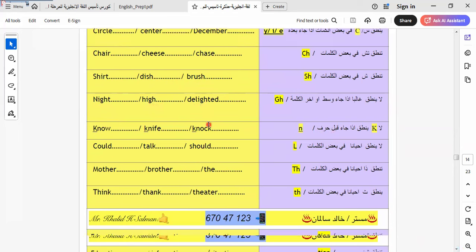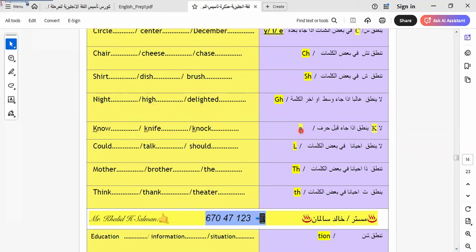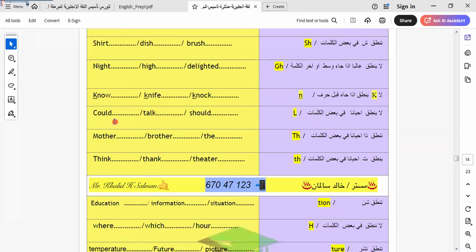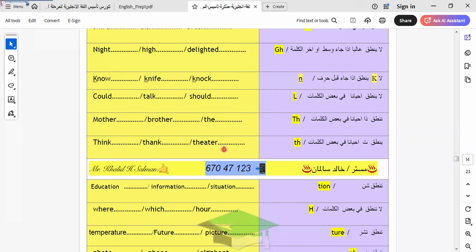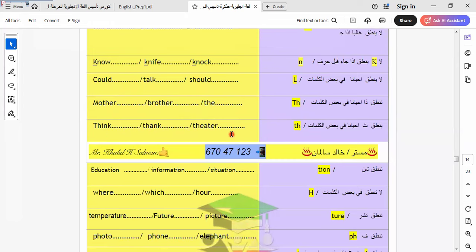Here we have a silent K, which we can't pronounce, like in know, knife, knock. Here we have a silent L: could, talk, should. Mother, brother, that are pronounced with TH. Think, sing, theater.